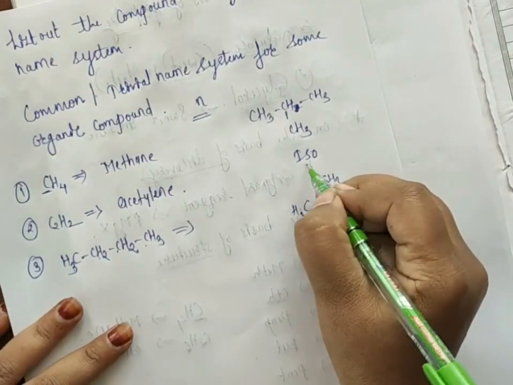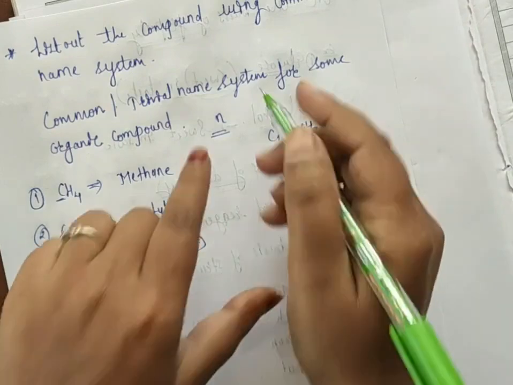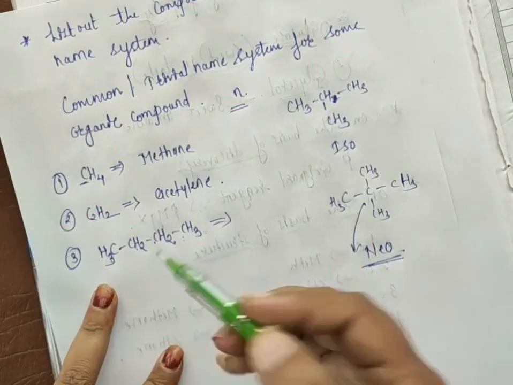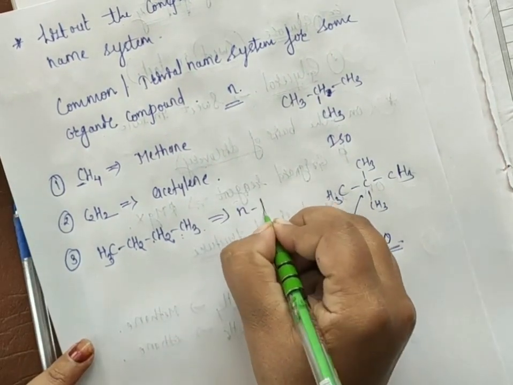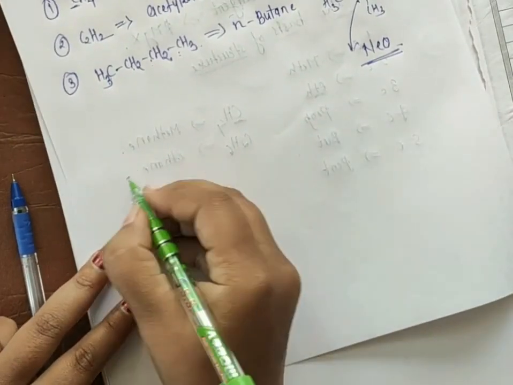Okay, so here I told if there is a presence of a long chain, you have to directly write N. And how many carbon atoms are present? 1, 2, 3, 4. 4 means butane, so you have to write directly N butane. Okay, I will take one more example.